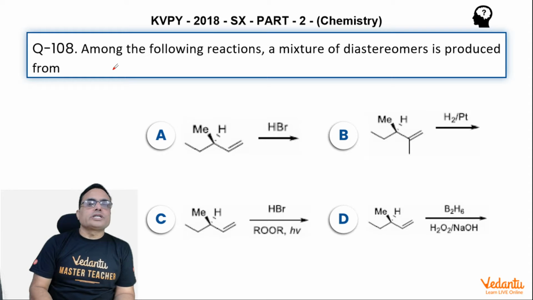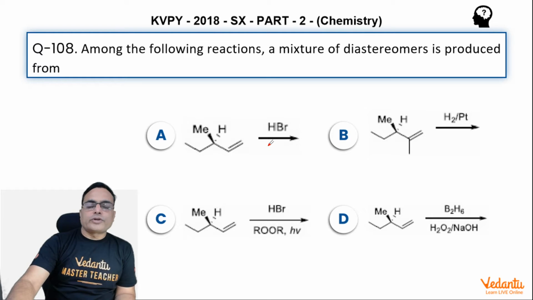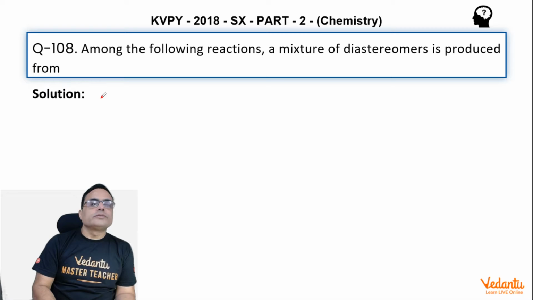Question number 108 says, among the following reactions, a mixture of diastereomers is produced from. Okay, let us check one by one where this will be formed. For example, if you take the first one, you see in option A, if you find this, and here there is a methyl